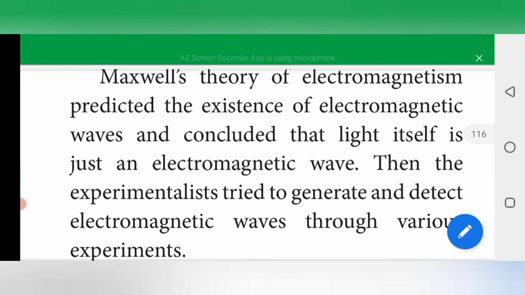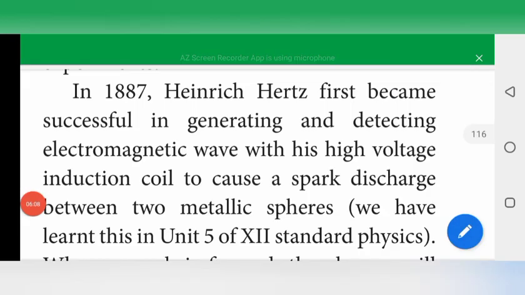By this experiment, Hertz made many attempts, and finally he noticed that the detector spark became more vigorous when it was exposed to ultraviolet light.